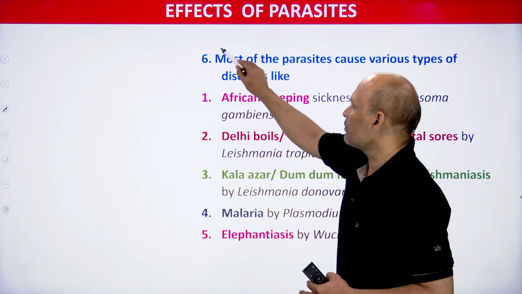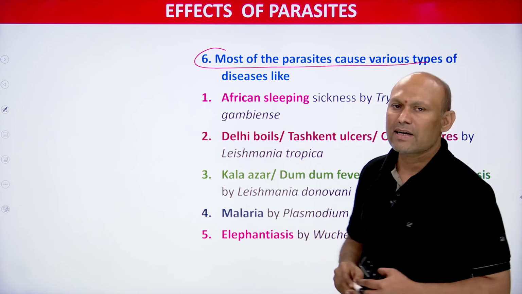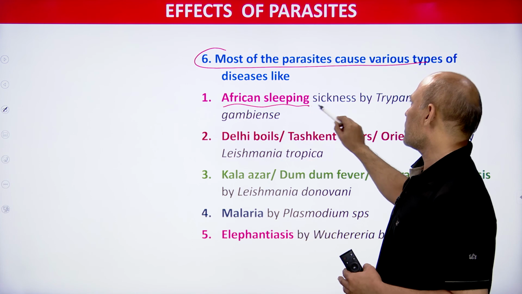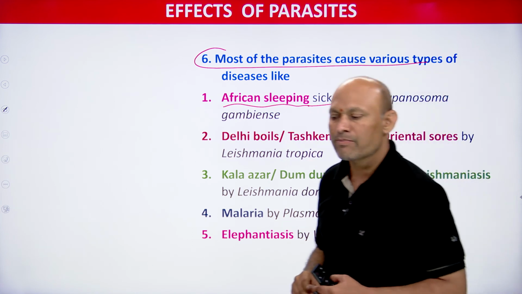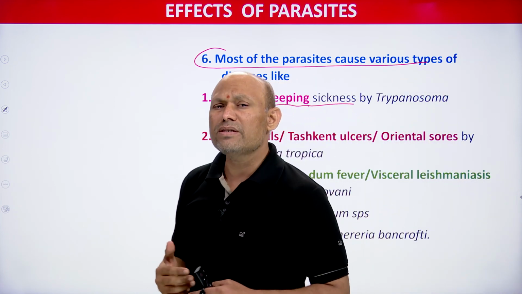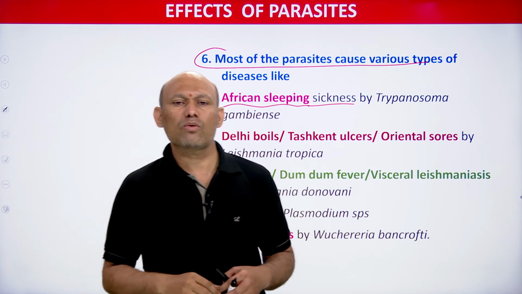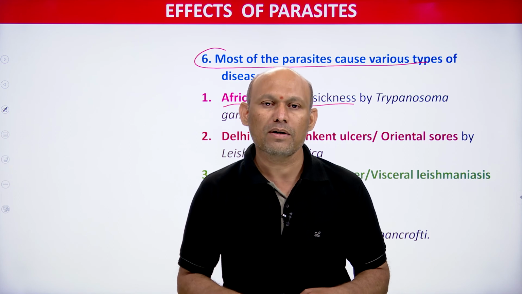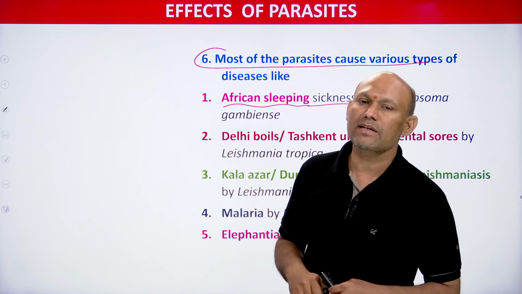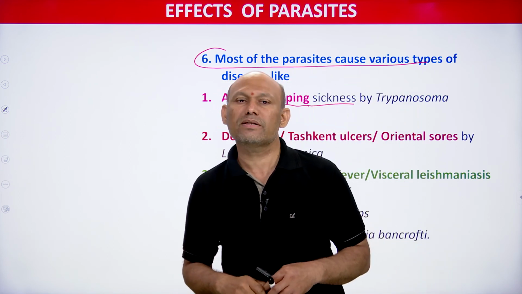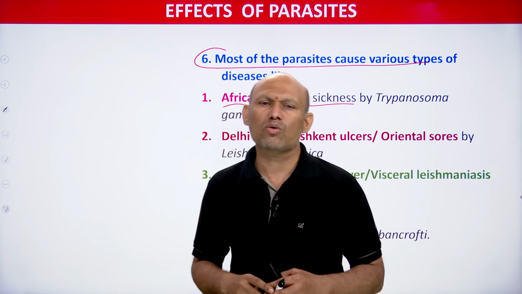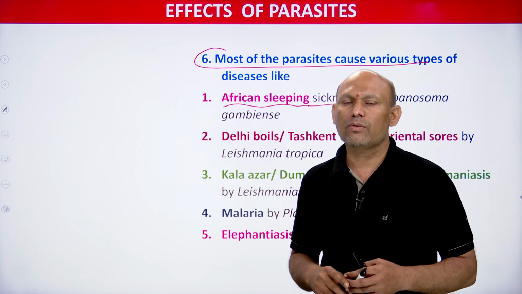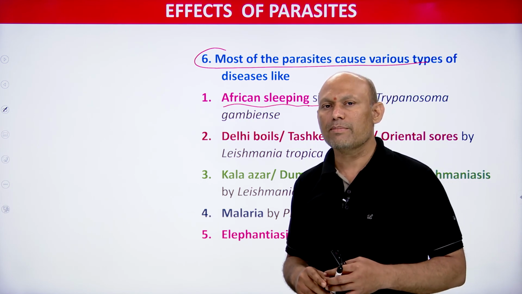You see, the sixth effect, most important: parasites cause various kinds of diseases. First one, African sleeping sickness, students. This disease is caused by Trypanosoma gambiense. Trypanosoma gambiense is a protozoan parasite, a flagellate parasite. It causes African sleeping sickness. This can be seen mostly in Africa, therefore its name is African sleeping sickness. So the name of the parasite is Trypanosoma gambiense.